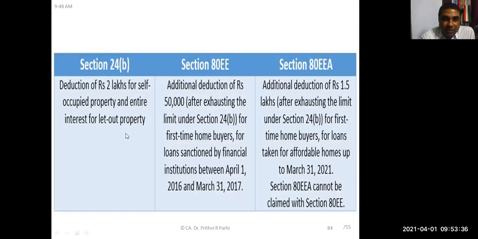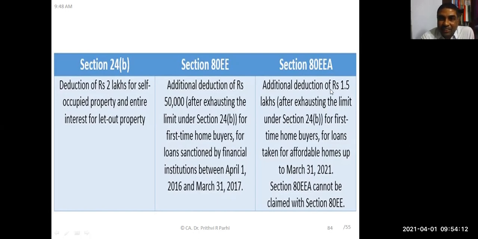Now, if you compare these three sections, 24B, 80EE, and 80EEA: 24B allows reduction up to 2 lakh rupees for self-occupied house property, and the entire amount for let out property. 80EE is an additional amount of 50,000 rupees, additional means in addition to 24B, for first time home borrowers, for a loan sanctioned in a specified period, and the value of the house property should be within 50 lakh rupees.